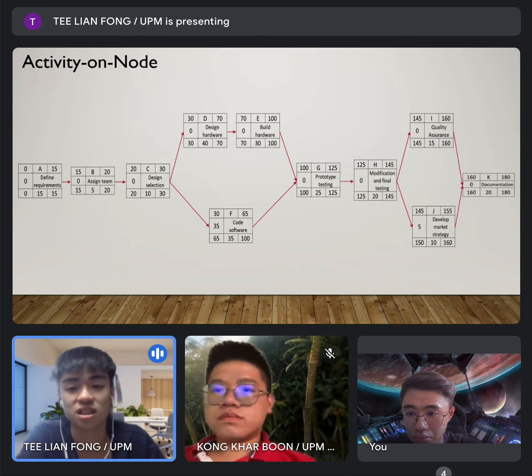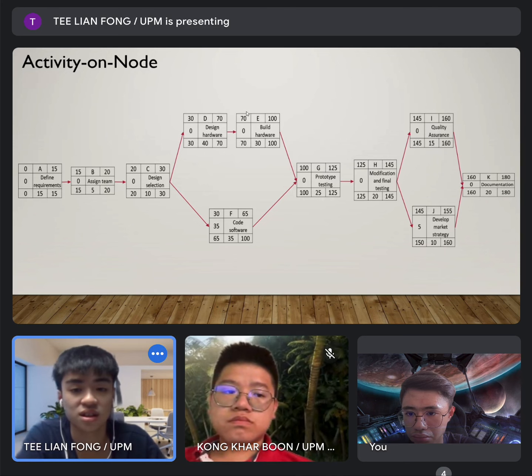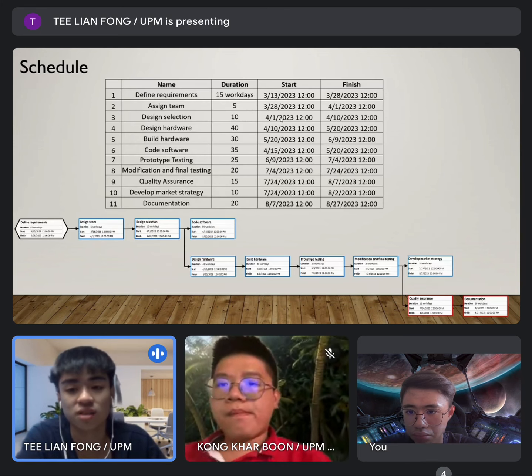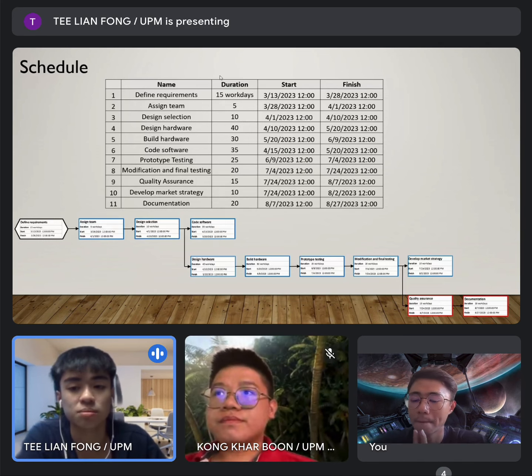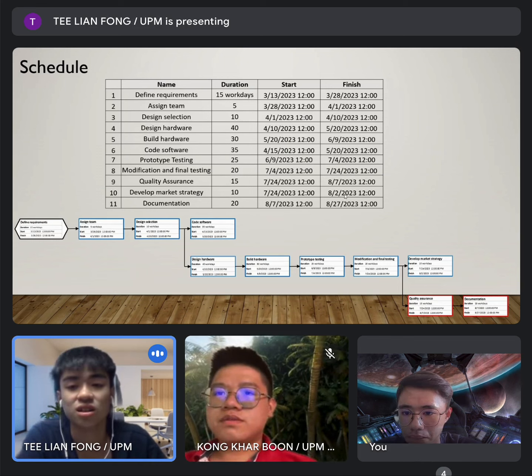Here is the activity timeline. We plan to do these activities from 13 March until 37 August. The duration is about 6 months.